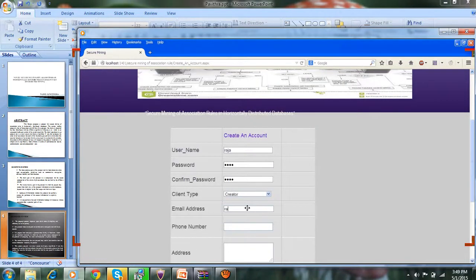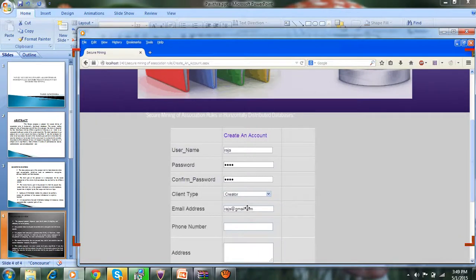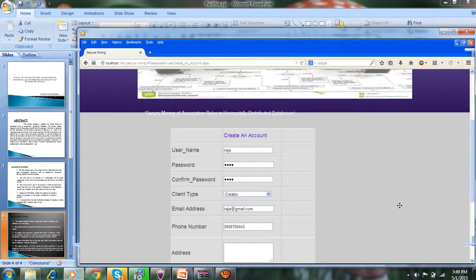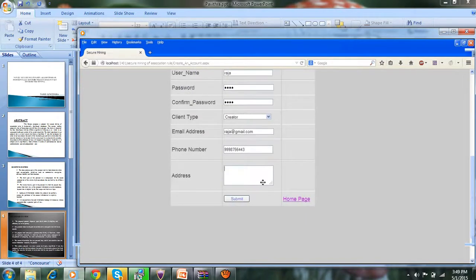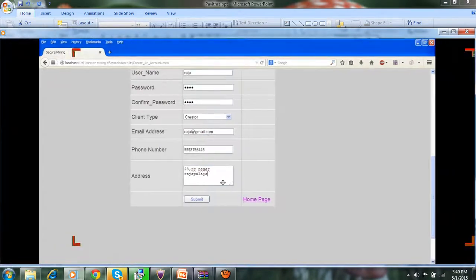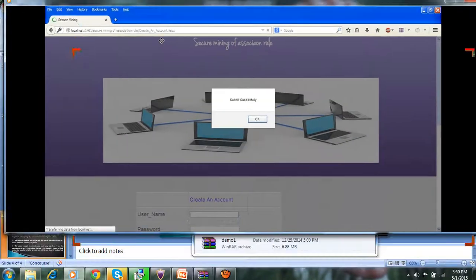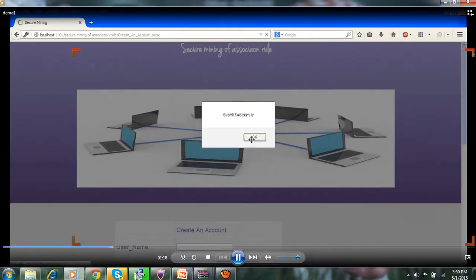Then email address, like Gmail, Yahoo, Orkut or Hotmail, as you wish, and a 10-digit phone number. Next, address. It can be your mail address, your own address, or a fake address. And submit. Submitted successfully.